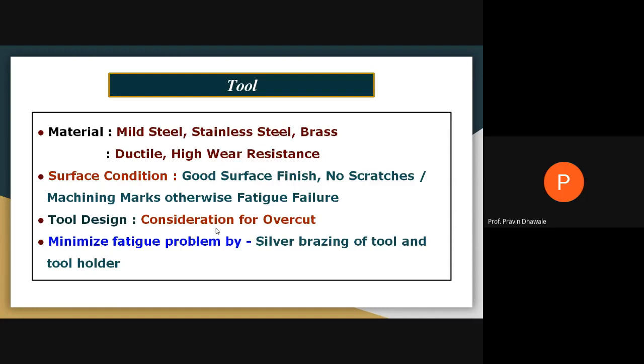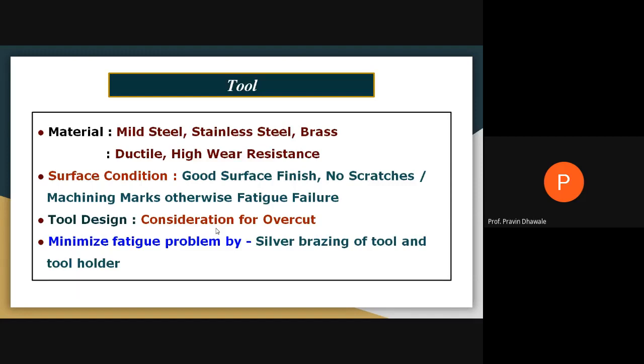Whenever you are carrying out the tool design, the overcut consideration must be kept in mind in order to avoid failure by fatigue. It can be minimized by silver brazing of the tool and the tool holder.